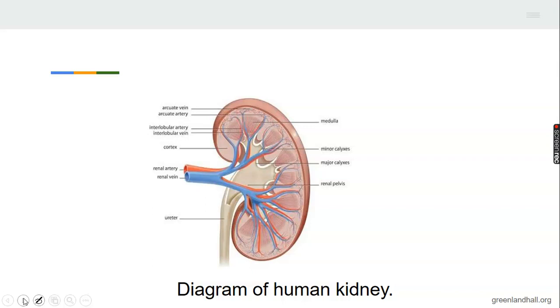Now look at the diagram on the board. You see the way it is drawn. You look at it, you see that the labelings are horizontal to the right and to the left. And that your line must touch that feature you are indicating. For example, our renal artery is touching that renal artery. Our renal vein should touch renal vein. It shouldn't be before. If it is before, then you have not labeled what you have to label.